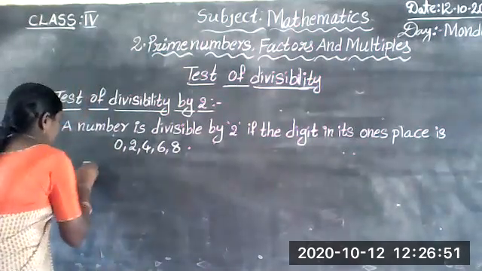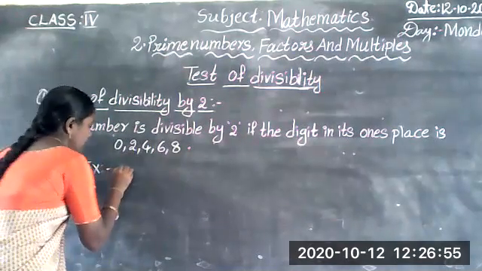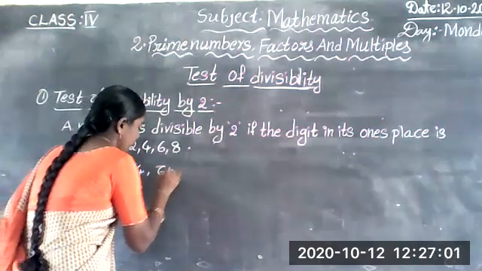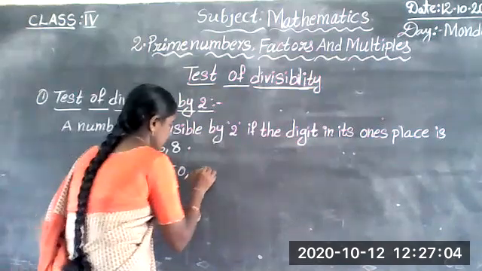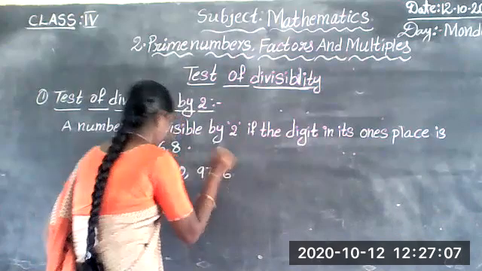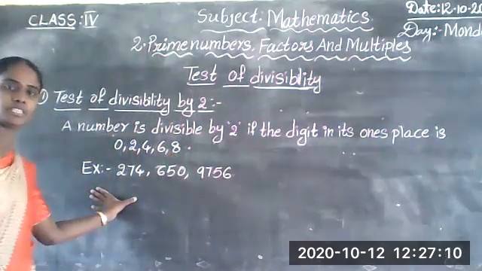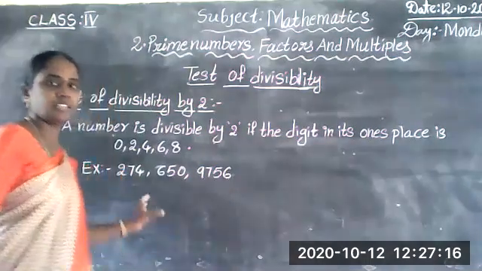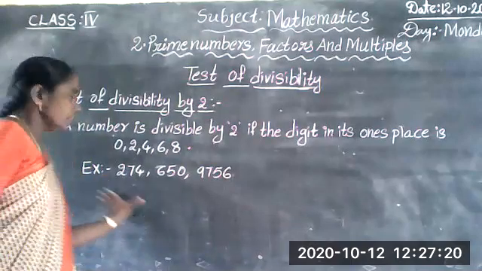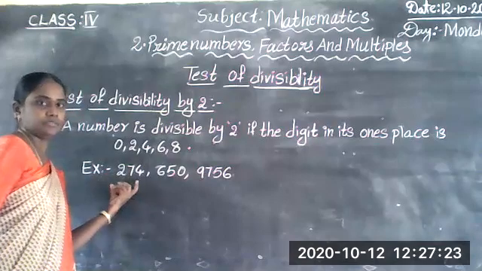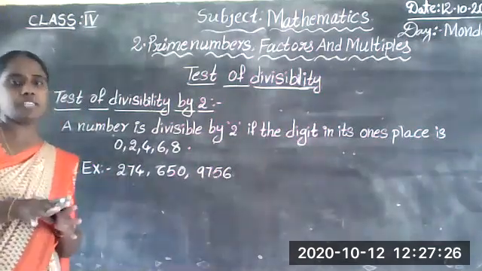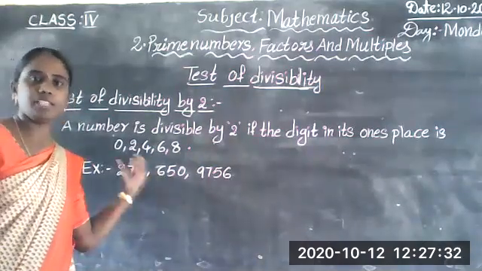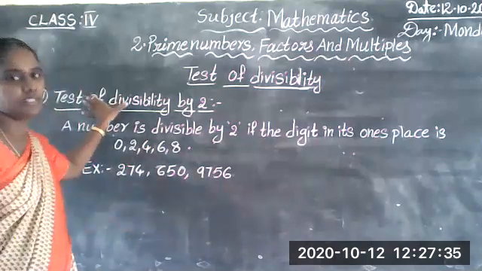For example, 274, 650 and 9756. Observe these numbers, children. Without division by 2, we can say easily whether these numbers are divisible by 2 or not. How can we say?